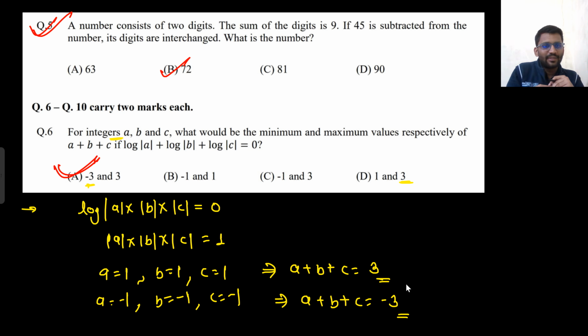Now, in these kind of questions, sometimes we get confused. People will think there is something complex because this question is coming for 2 numbers. So there has to be something complex. So they will think a lot, but it is a very straightforward question. They will start thinking a lot of things. That question should be complex, there would be something else. But no, there is nothing. Minus 3 and 3. That's the final answer.